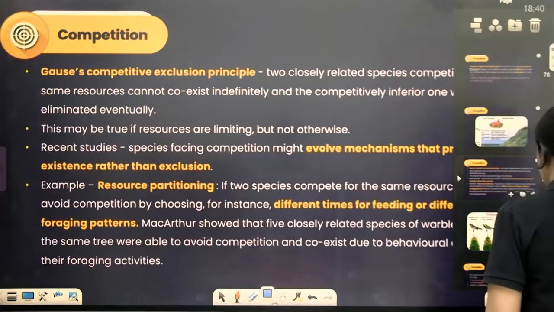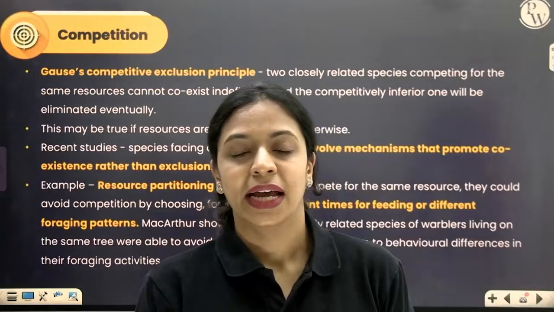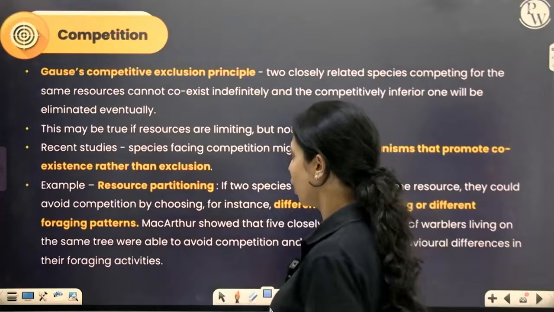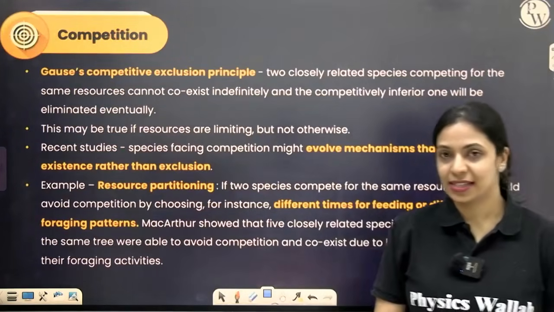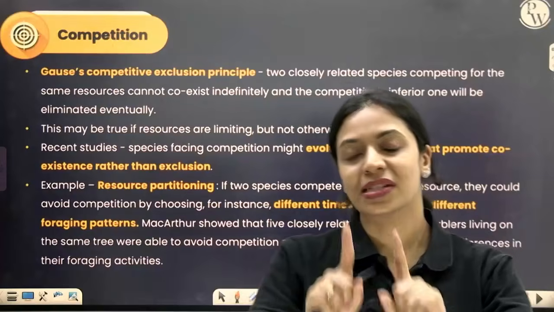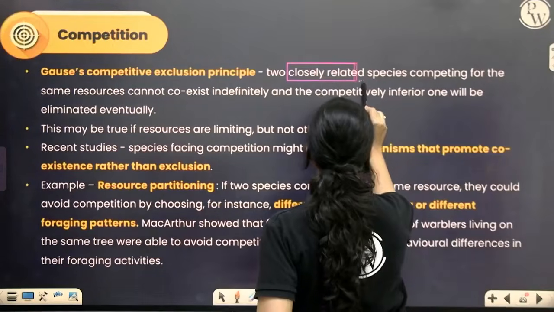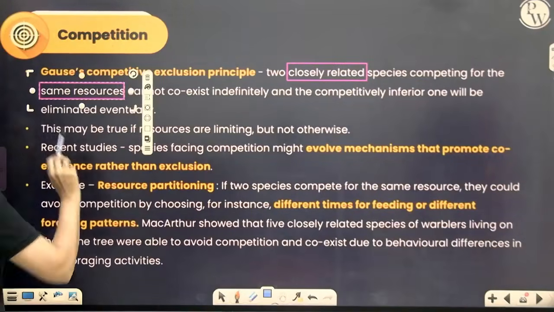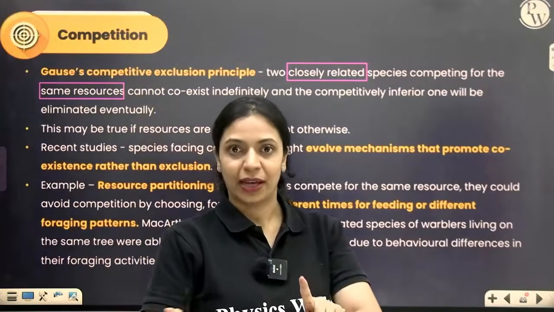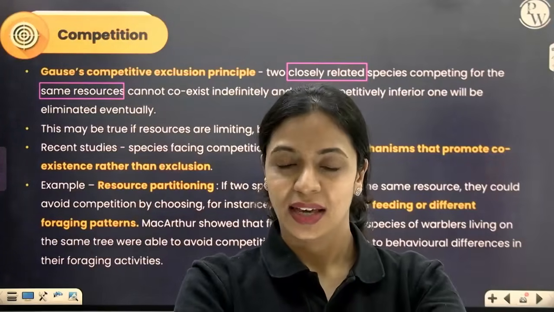Now, there's something called the competitive exclusion principle. It was proposed by a person called Gause, so we call it Gause's competitive exclusion principle. What he says is, whenever two closely related species are competing for the same resource, they can compete for a period of time, but they cannot indefinitely compete for the same resource and coexist.